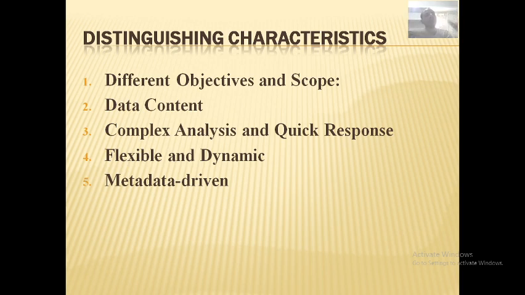From there you can get, quarterly or half yearly, then on a monthly basis, the details of which product he has ordered, in which month, how much, what the transaction is, and which product he is interested in. All that kind of information can be brought. Got it? So the objectives are different between the operational database and the data warehouse.